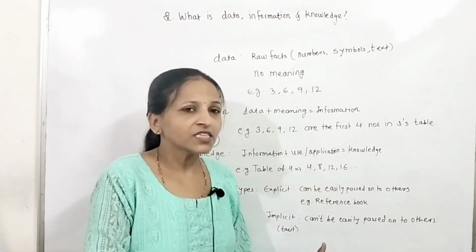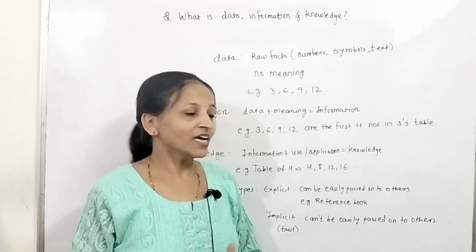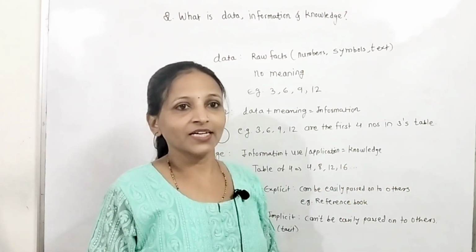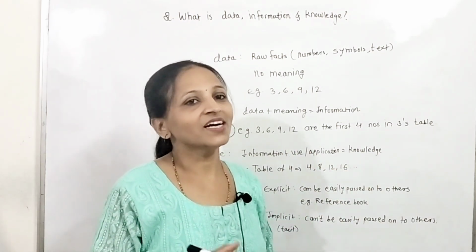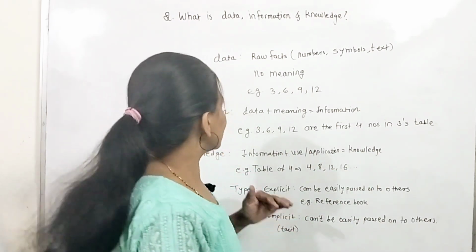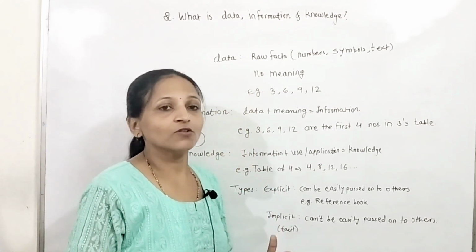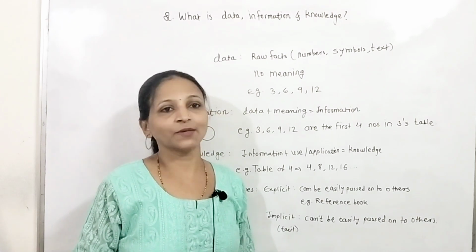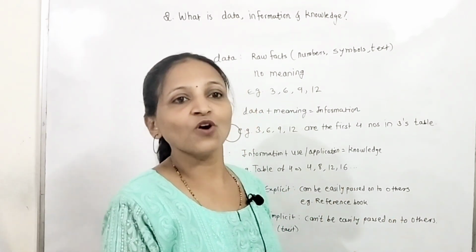And by using that knowledge you can find out the table of 4. The table of 4 is like this: 4, 8, 12, 16 and so on. Application or use of information is nothing but knowledge. These are very important terms: data, information and knowledge. Now there are basically 2 types of knowledge: explicit knowledge and implicit knowledge. Explicit knowledge means it can be easily passed on to others.